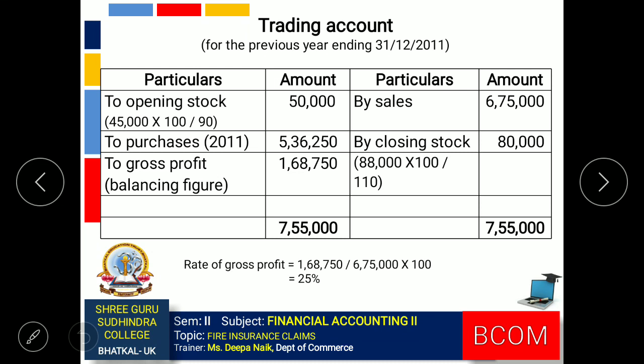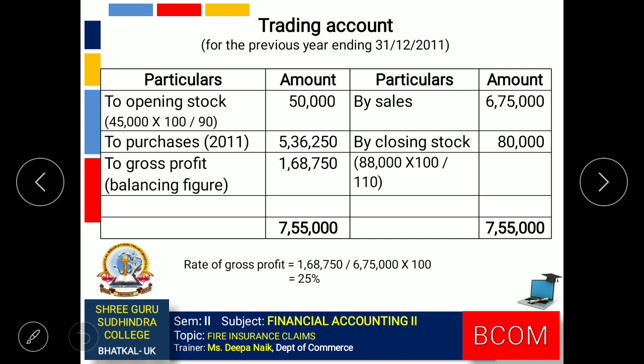So we get the gross profit of the previous year 1,68,750. Using this gross profit, we can now find the rate of gross profit. So rate of gross profit is equal to the gross profit divided by sales into 100. So rate of gross profit is 25%.